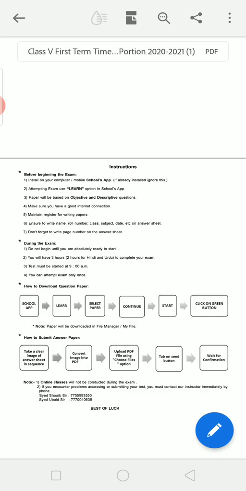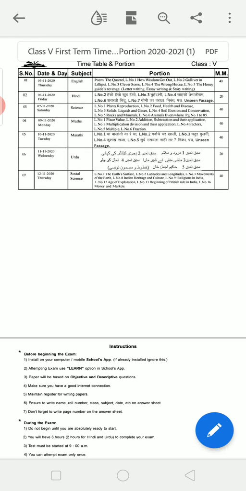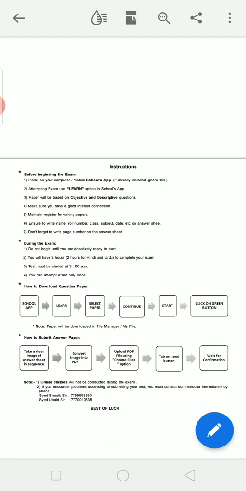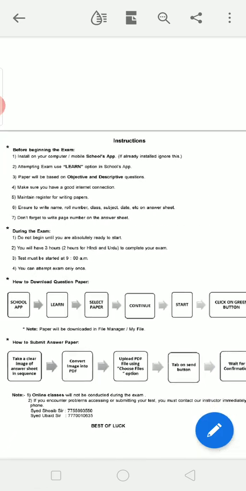So now I open here the 5th class timetable and portion. In that you can see from 5th November we have this examination, up to 12th of November, the last paper on 12th of November, and some instructions are also given here. So before beginning the exam, which instructions do we have to remember?